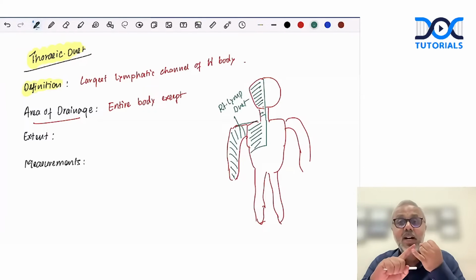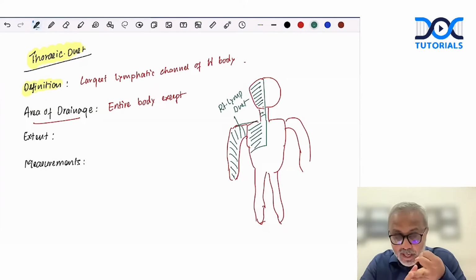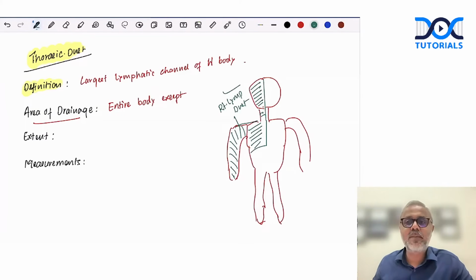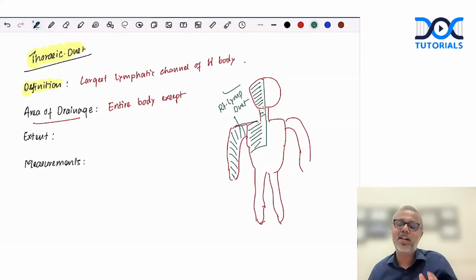So remember, right head and neck, right part of the thorax, right pleura, right lung, right surface of the liver, right upper limb. These are the areas which are never drained by the thoracic duct. They are drained by the right lymphatic duct. The rest of the areas are drained by the thoracic duct. Okay, this is the area of drainage.